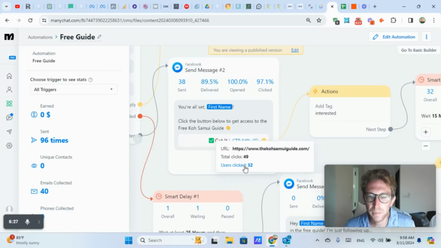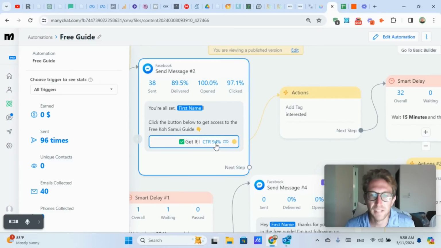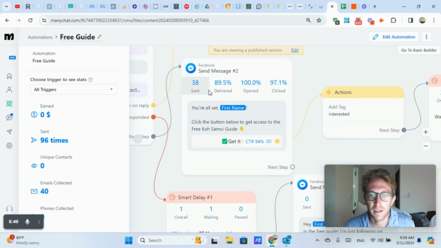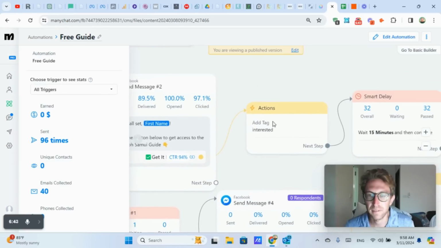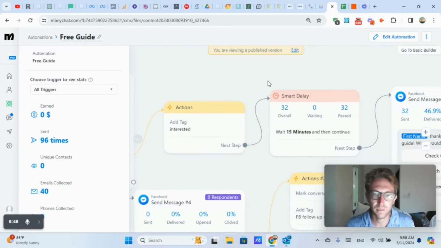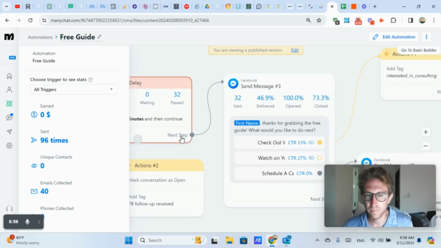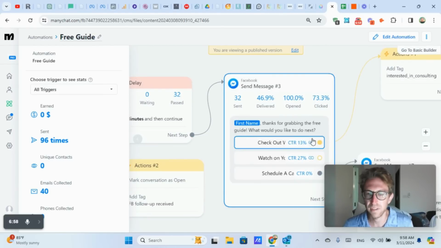So you can see 32 people clicked on it. If you click on this, you can also see who specifically clicked on the button. And then if you want to follow up with these people in the messenger as well, you can do that. But 97% of the people click through, which is a very, very high conversion rate. And then after that, we add them a tag. It says they're interested, which we can then check later, see which leads are actually interested in the guide.